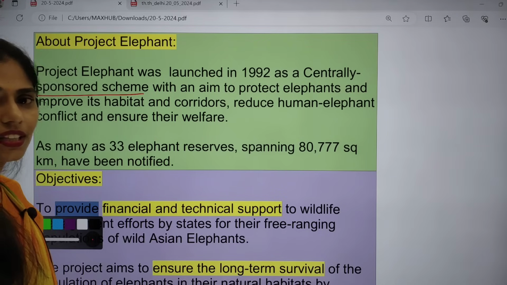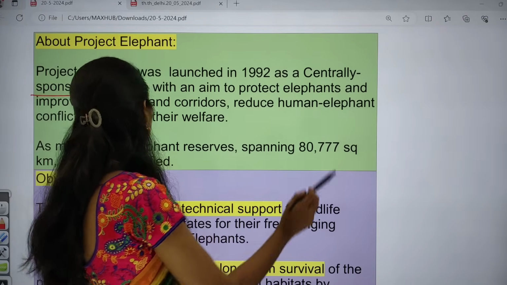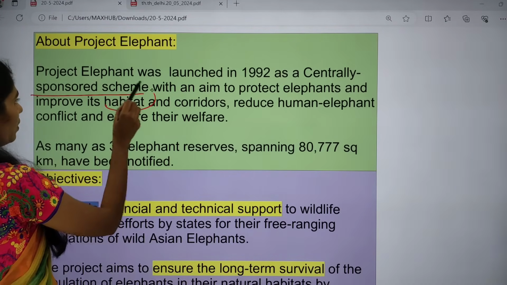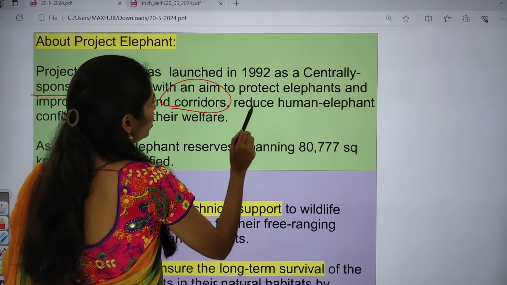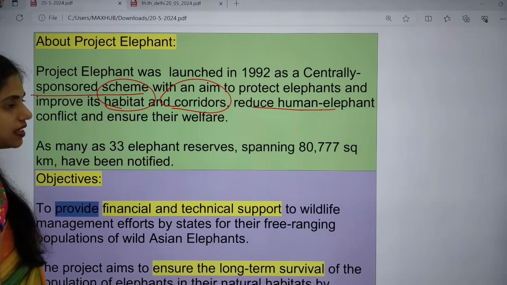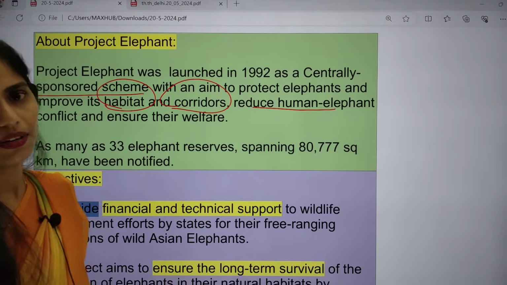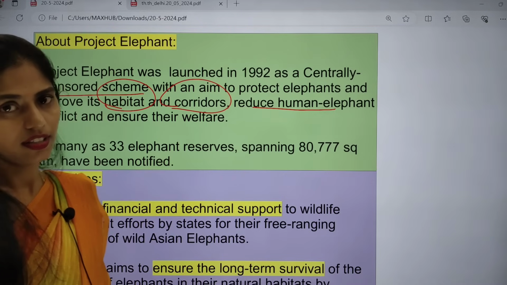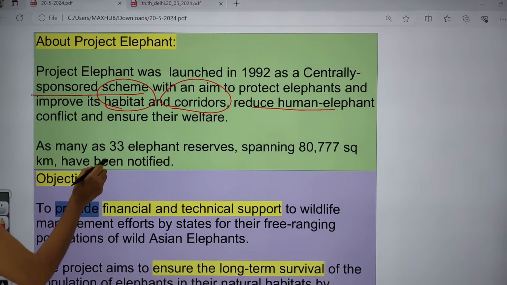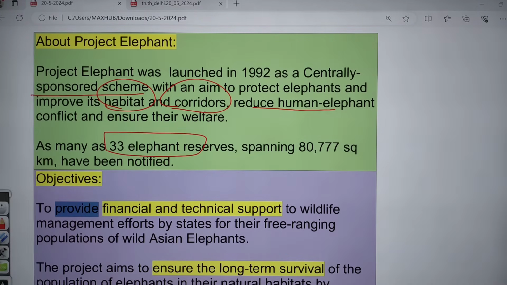And what is the important aim of this project? Project Elephant, the name itself says: to protect elephants, to improve habitats of elephants and elephant corridors, to reduce human-elephant conflict and to ensure the welfare of animals. Okay, that is elephants here in this case. As many as 33 elephant reserves are there and they have been notified under this Project Elephant.